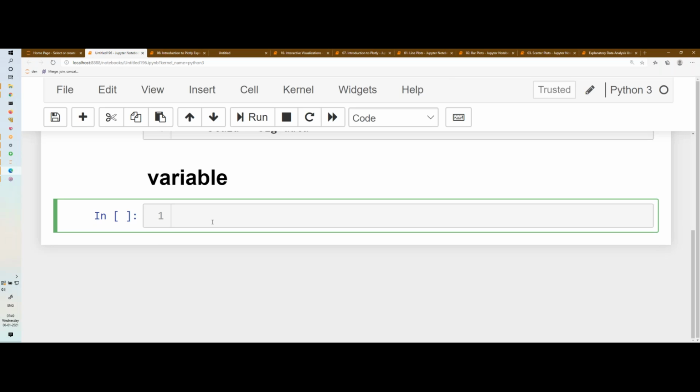Yes, we can tell variable as a container. Actually, in Python, variable is a memory location which will store the reference point where the value is stored. But I will not make it very complex. In simple terms, yes, variable is basically the container, right, where we can store values. In Python, we already know what is a variable, but the declaration is a little different. We call it dynamically typed. So Python variables are dynamically typed.